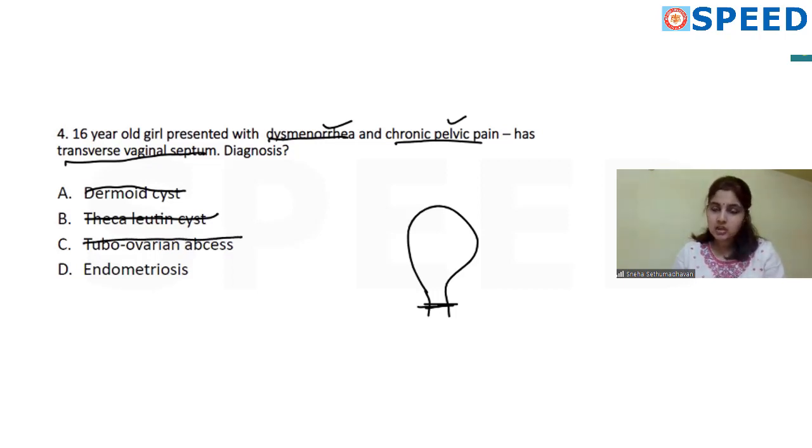So from this you can rule out and come to endometriosis. The bonus point is the patient has a transverse vaginal septum, so there is a block here. So again, by retrograde flow of the menstrual fluid, by Sampson's theory, it can cause endometriosis. So the answer is endometriosis.